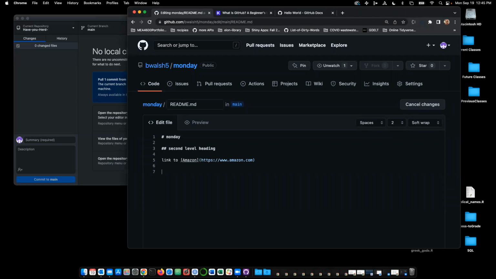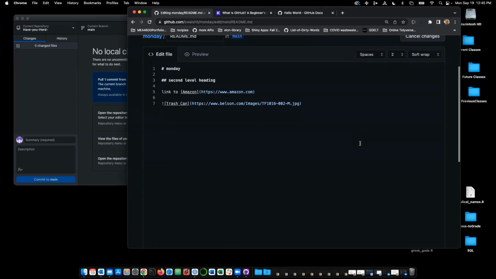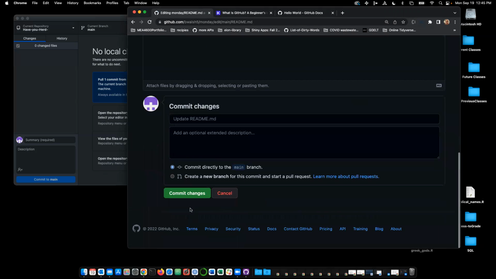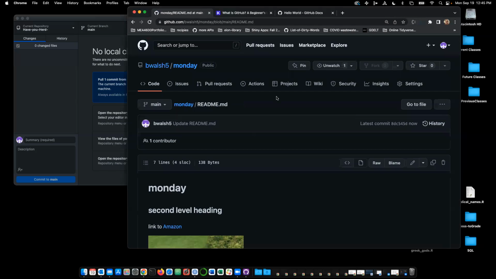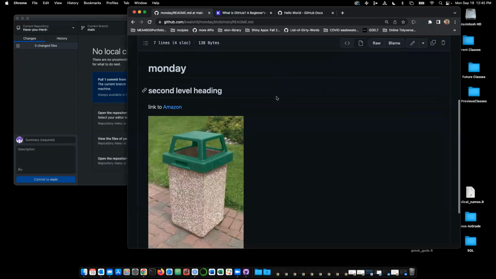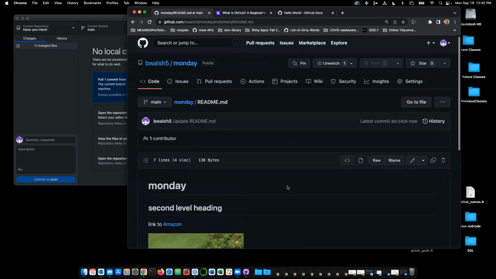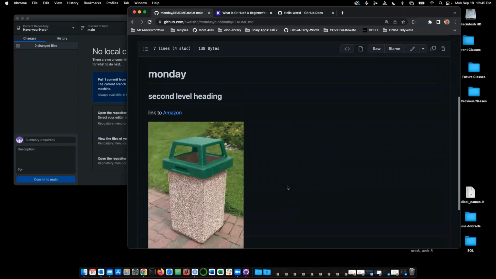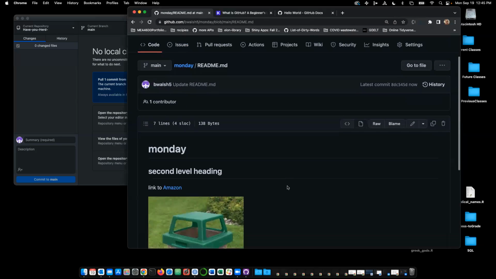I think we do square brackets and say trash can and parentheses and a link to it. And I think the only thing I'm forgetting here is the exclamation point up front. And let's see if that works. So again, I have to save this. Yeah, and there's our trash can. It's a nice trash can, actually. It's clean. Okay. So we've created all this stuff up here.